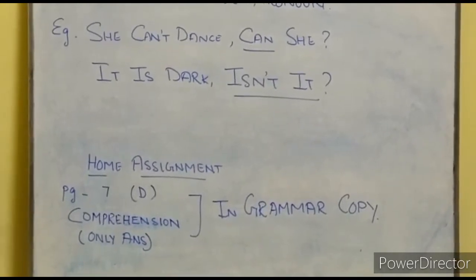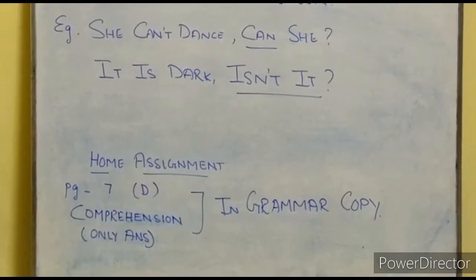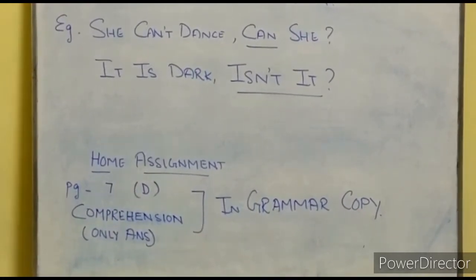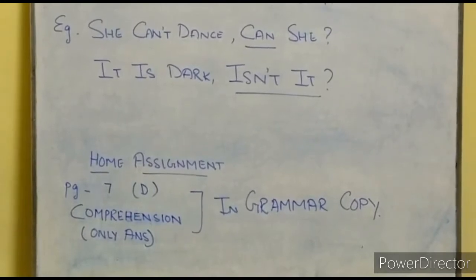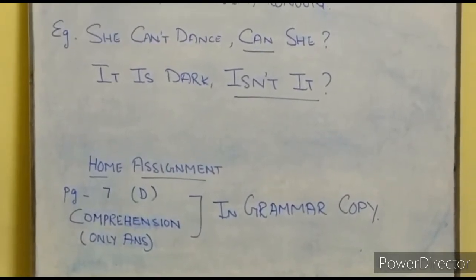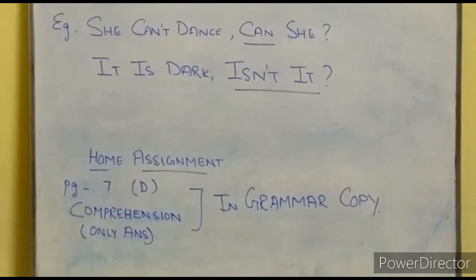Again I am repeating the homework. Page 7, exercise D in your copy. And comprehension section, no need to write the passage. You will write only the answers, that is A, B and C in your English grammar copy.